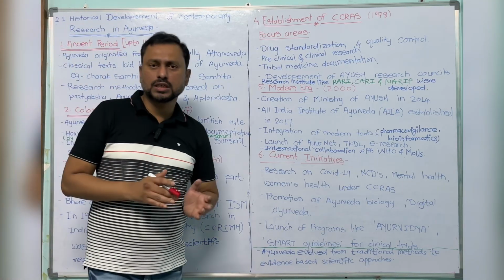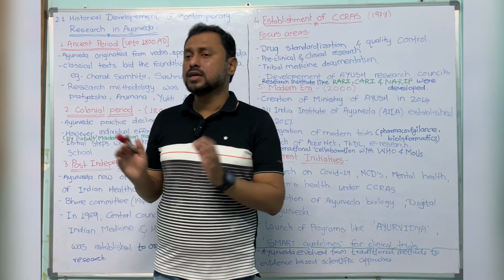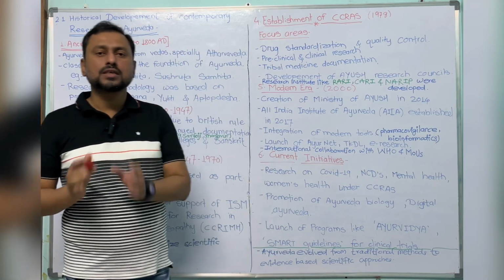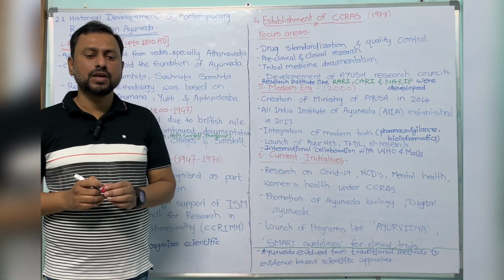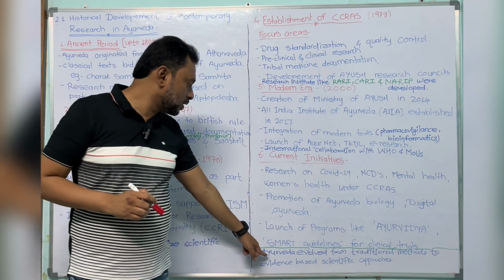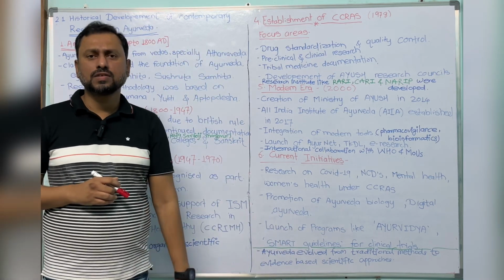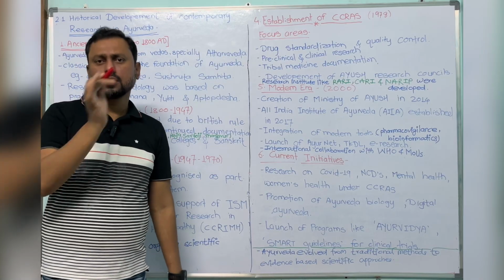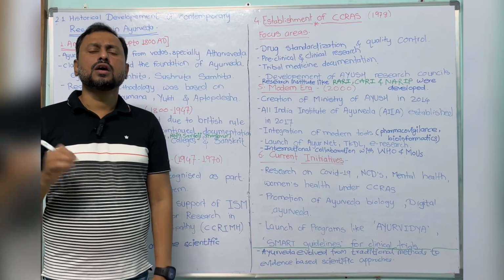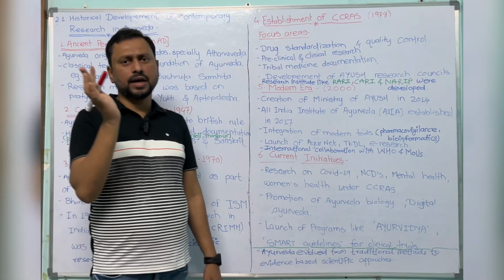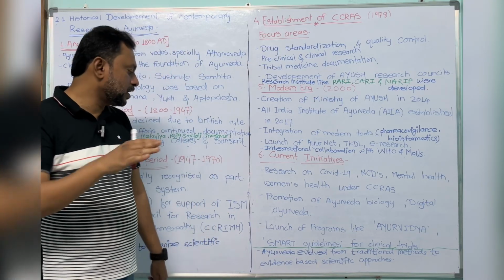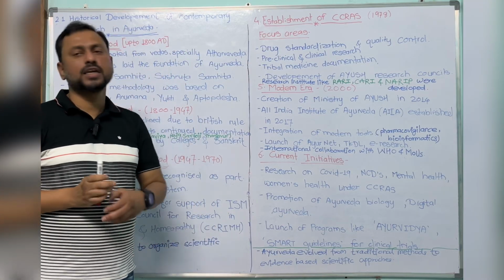Now the conclusion: research in Ayurveda evolved from traditional methods, from paramparic methods, what we call Anubhav Adharita, and is now converted into an evidence-based scientific approach.